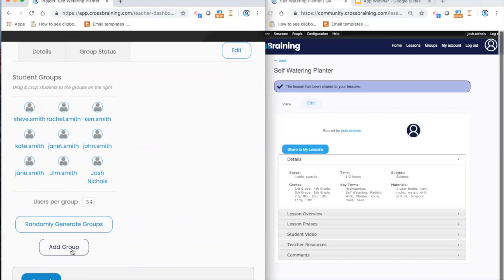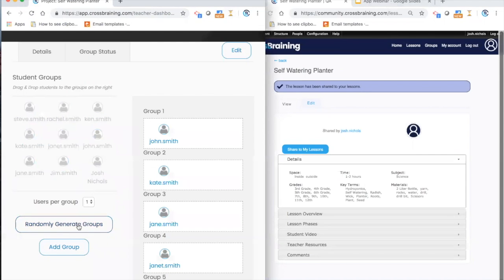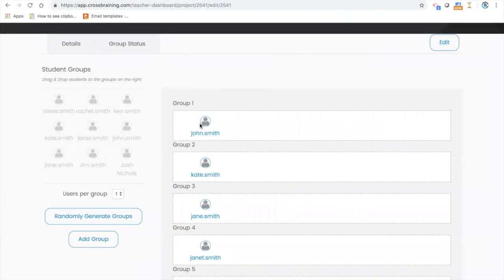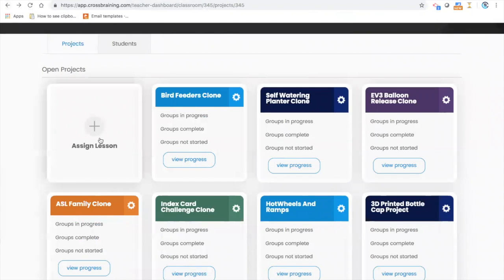There's a number of ways of putting them in groups. If you want them all to create a video and narrate it, just put them into groups of 1 and randomly generate it like that. If you don't want it that way, you can move them around into these spaces. I'm going to go back a screen and do that again.